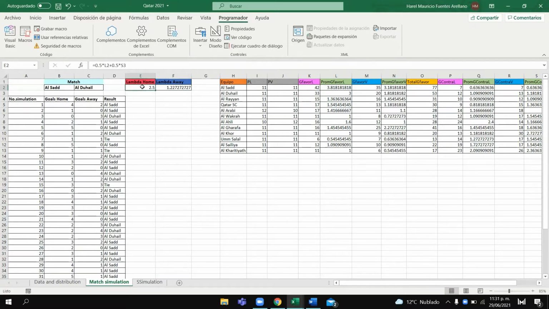For the case of the local team, we simply multiply 0.5 times the average goals that the local team scores as a local team, plus 0.5 times the average goals that the visitor receives as a visitor. For the visitor, we multiply 0.5 times the average goals the visitor team scores as a visitor, plus 0.5 times the average goals that the local team receives as a local.